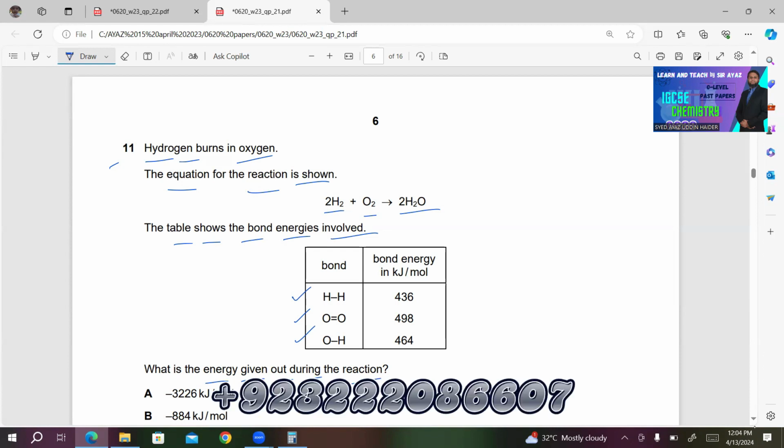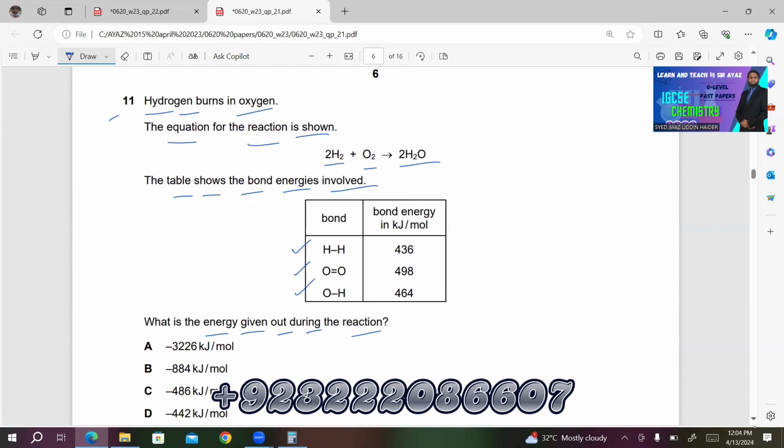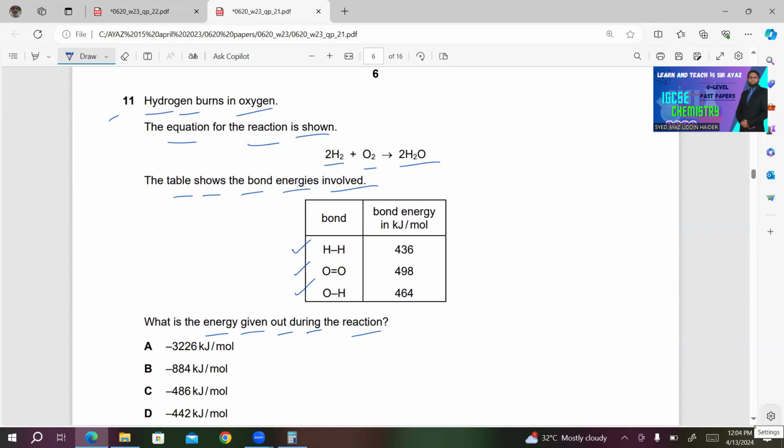There is a formation of bond. The sign for the delta H must be minus. So any of these choices can be correct for this one. So let's do the calculation. So we have 2 molecules of hydrogen on the left hand side. So you have H-H plus H-H. We have 1 mole of O2, O double bond O, gives product 2 moles of H2O. So we have H-O-H, H-O-H.